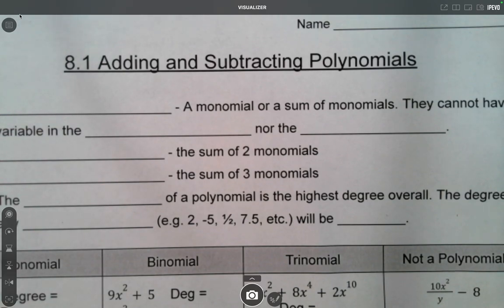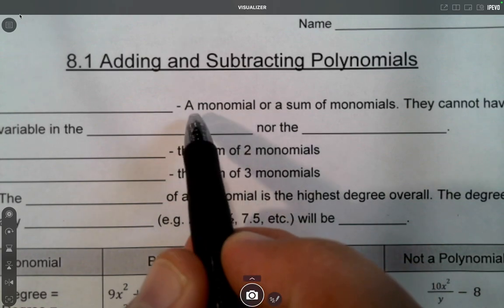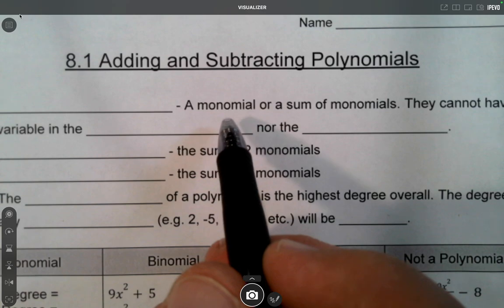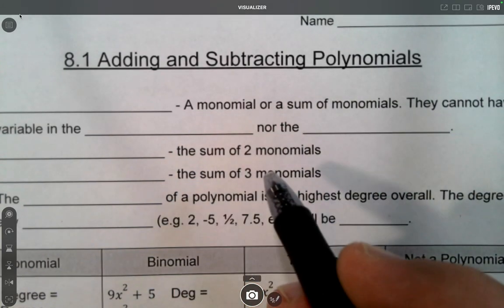Sorry about that. So, monomials, mono means one. So, monomial means it's one single term. Polynomial means it's more than one term.